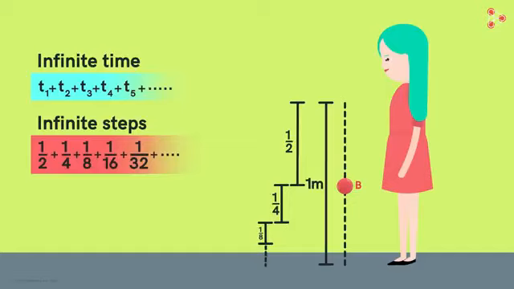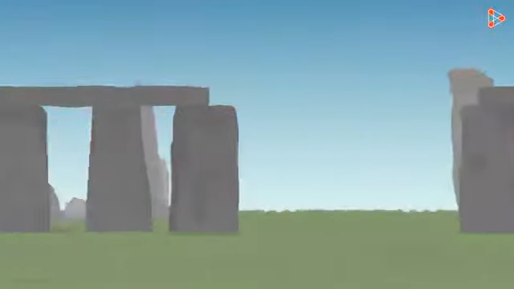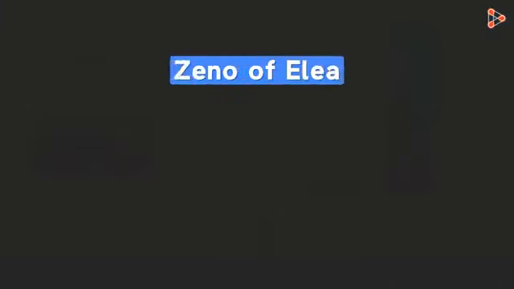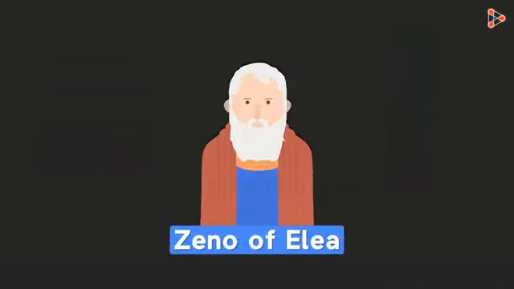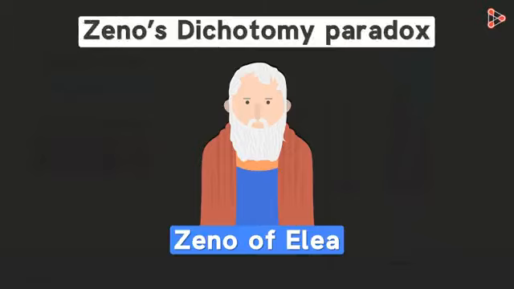Actually, Nora isn't the only one who was puzzled by this. Many centuries ago, the same thought puzzled a Greek philosopher, Zeno of Elea. This is usually referred to as Zeno's dichotomy paradox.